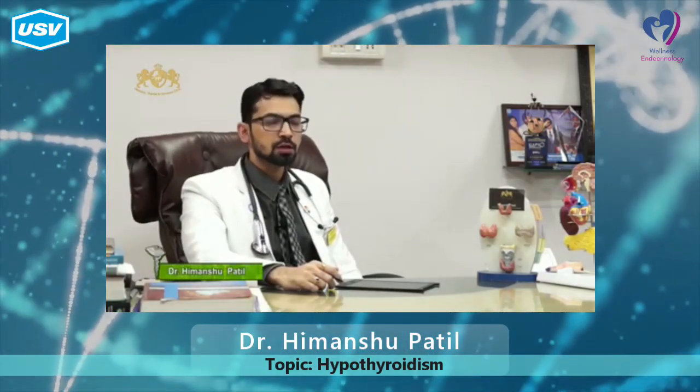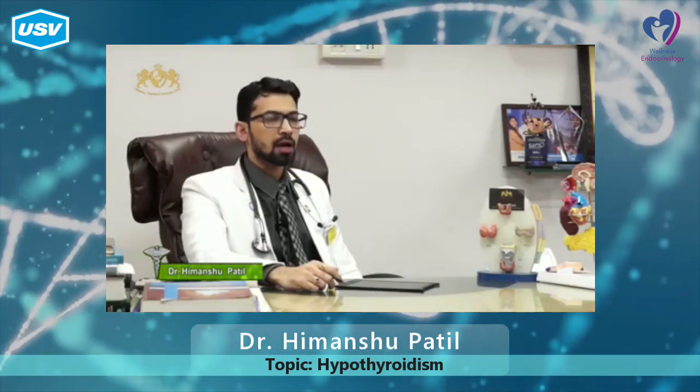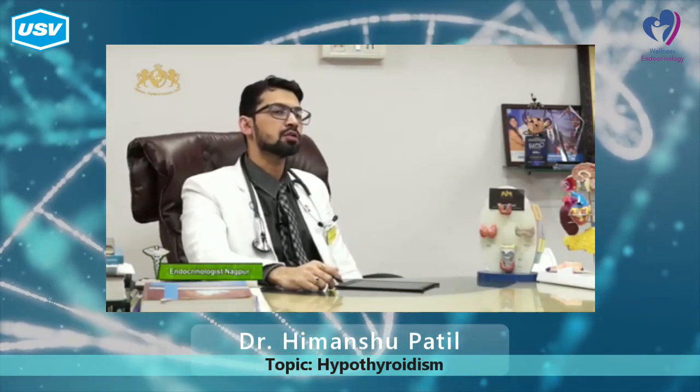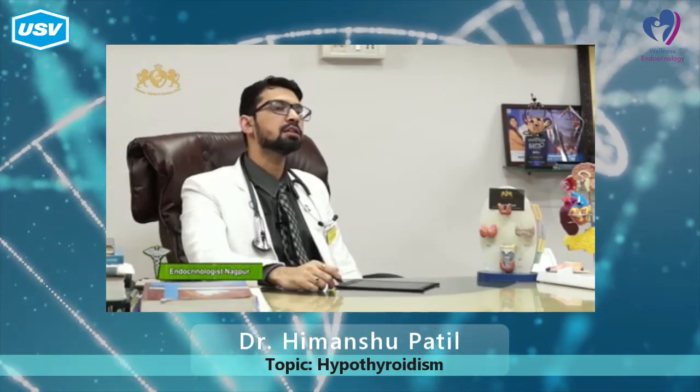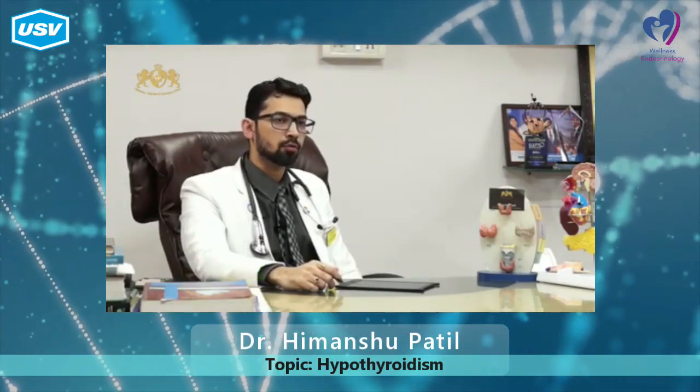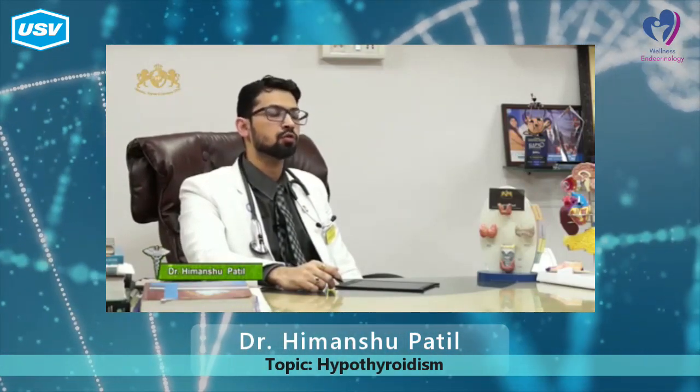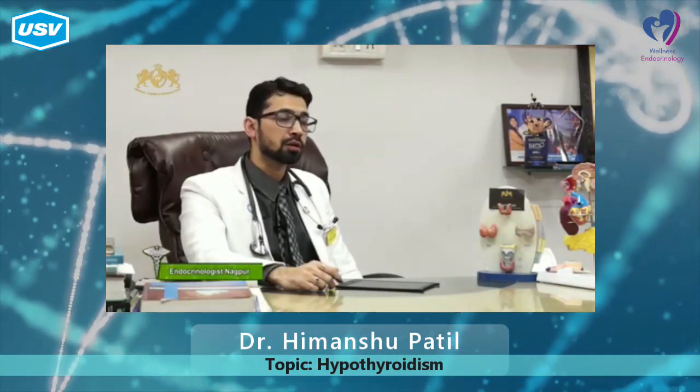The thyroid gland is a butterfly-shaped gland located in the lower part of the neck, and it produces two main hormones, T3 and T4. Depending upon this, thyroid disorders are classified. When T3 and T4 are produced in higher amounts, it leads to hyperthyroidism, or an overactive thyroid gland. If T3 and T4 are produced in lower quantities, it leads to an underactive thyroid gland, or hypothyroidism.